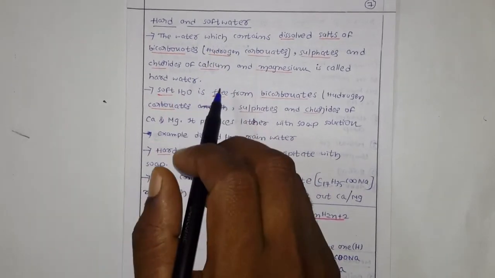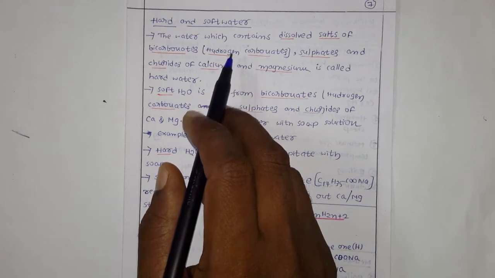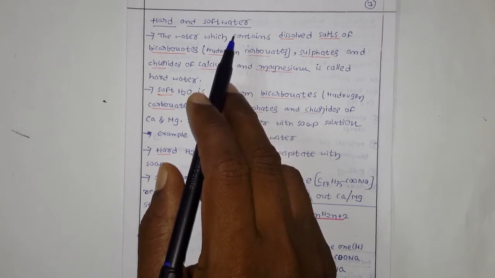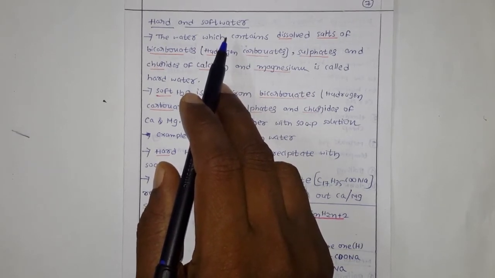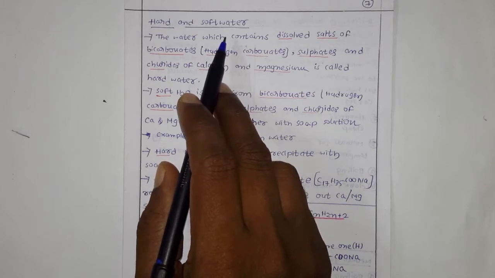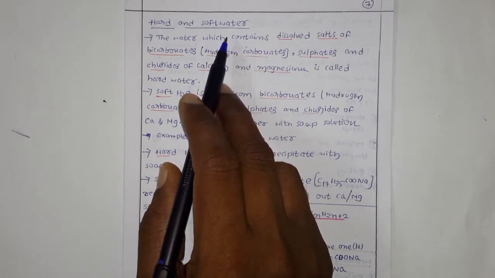Simply, hard water is water in which, when soap is dissolved, it doesn't give any foam. If it doesn't impart any foam to the water, then you can say it is hard water.